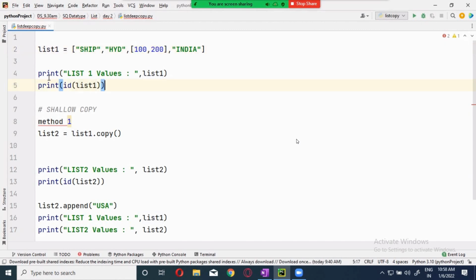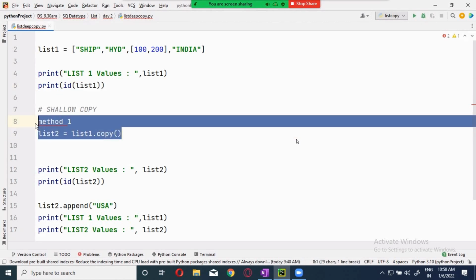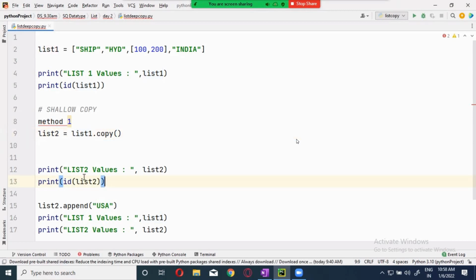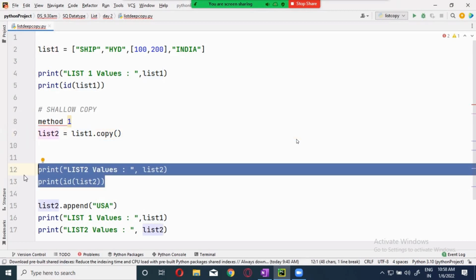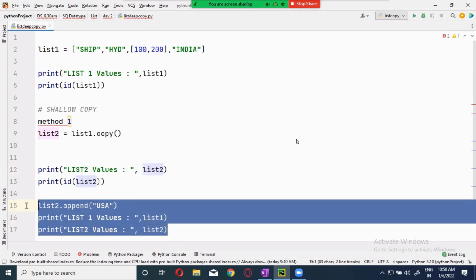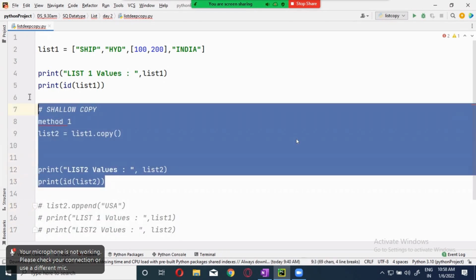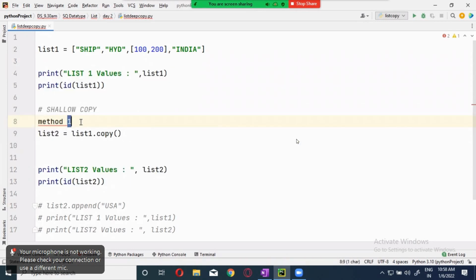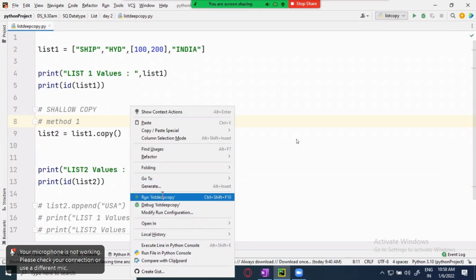I'm doing the address printing over here. Now I'm doing a simple shallow copy and I'm printing the copied list, its address. Just forget about this one as of now. Now we will see only this one. Now let me run it.